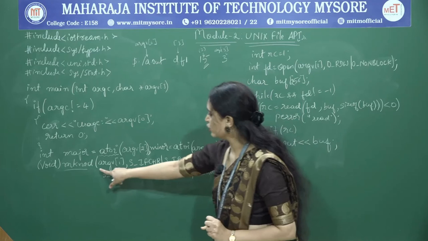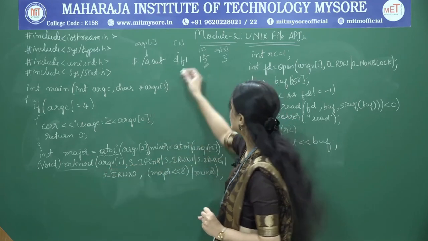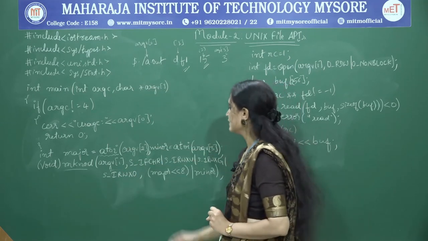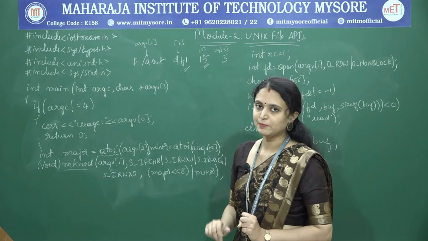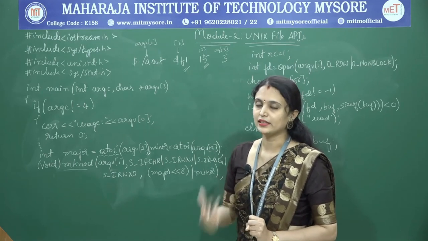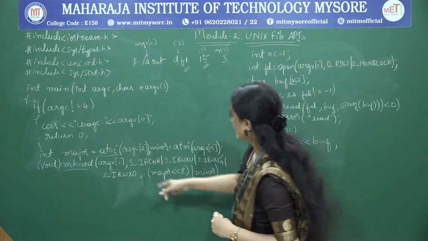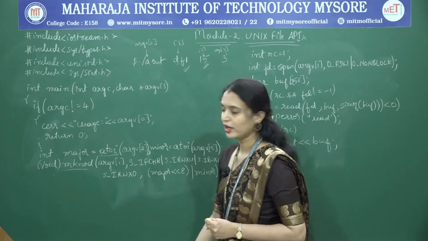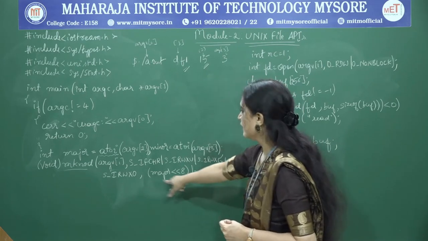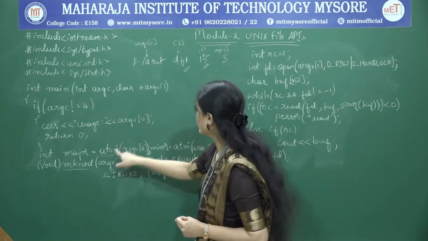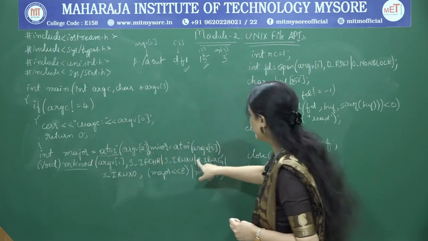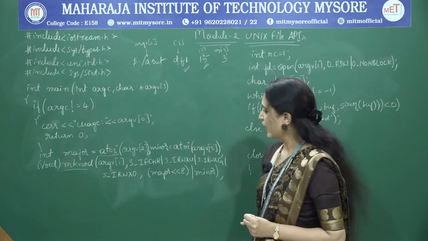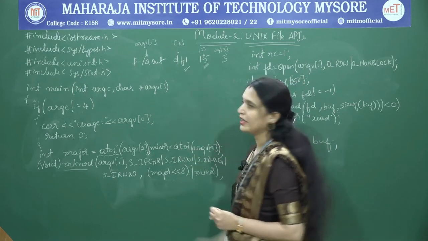So here the argument, the name of the file, df1, that is argv of 1, okay. Next, the second argument is nothing but the access permissions and also whether it is a character device file or block device file, okay. So I am making use of character device file and read, write, execute for user, group and then others, okay. And then major number, I have already converted this to integer and it is stored in the variable major. Similarly, the minor number is stored in the variable minor. I am just passing over here. So now a device file df1 will be created.